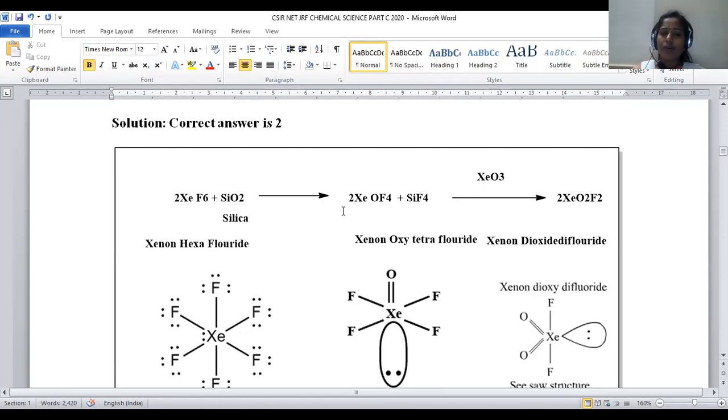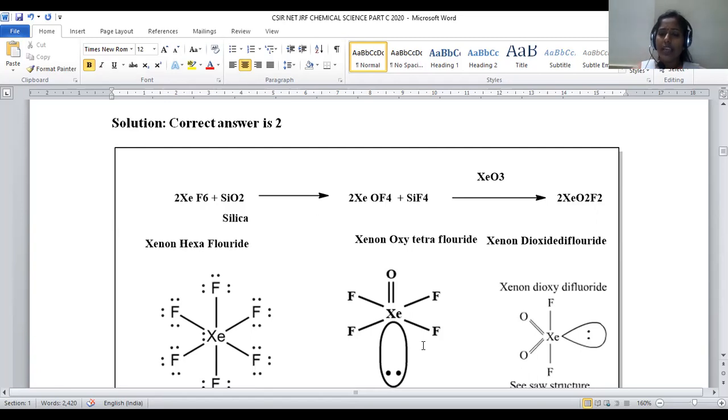So here there is a formation of XeOF4. Being attached with oxygen, it loses the fluorine atoms towards the silicon, so that there is a formation of xenon oxytetrafluoride. Oxygen being associated with this xenon, xenon oxytetrafluoride will be formed and one more byproduct will be silicon tetrafluoride. For this purpose, we have to take a 2:1 ratio, right?